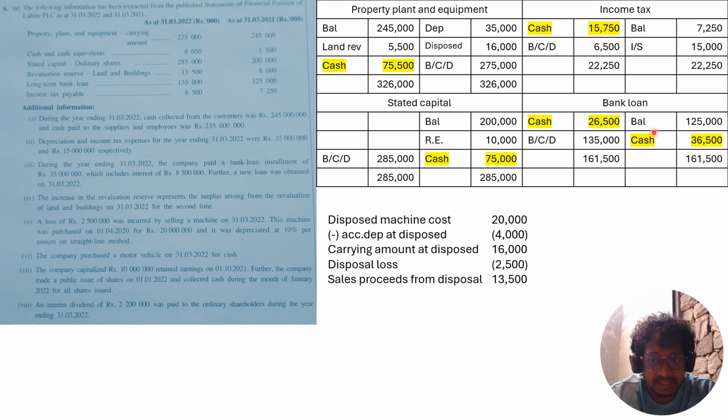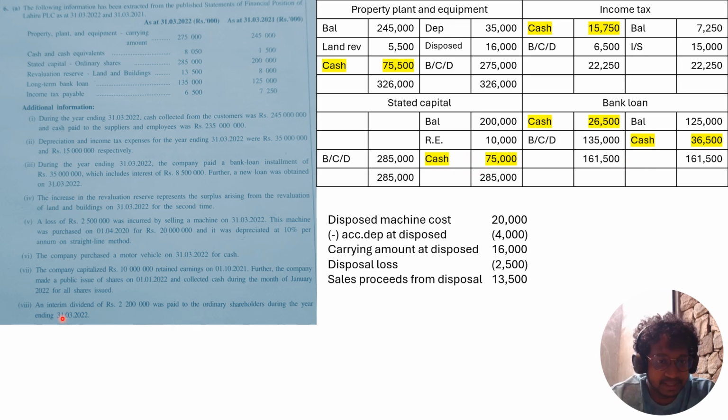And by balancing that, the opening bank loan balance 125,000, closing bank loan balance 135,000, and the bank loan that you paid within the year is 26,500. So balancing that, this is the amount of the new bank loan that you obtained within the year. So this is a cash inflow in financing activities. So bank loan repayment is a cash outflow, and bank loan obtaining is a cash inflow, and both you should record in financing activities, right?